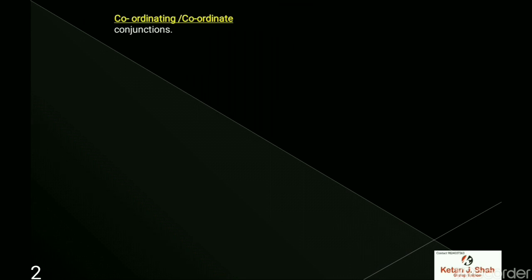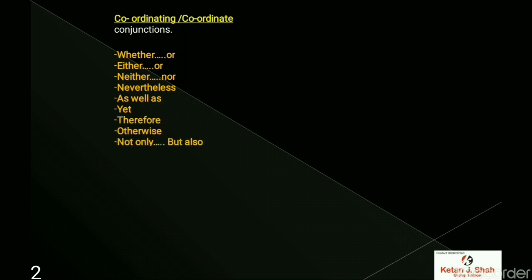Coordinating or coordinate conjunctions: whether or, either or, neither nor, nevertheless, as well as, yet, therefore, otherwise, not only but also, or, so, nor, both, still, consequently, and. These are all the coordinating conjunctions.